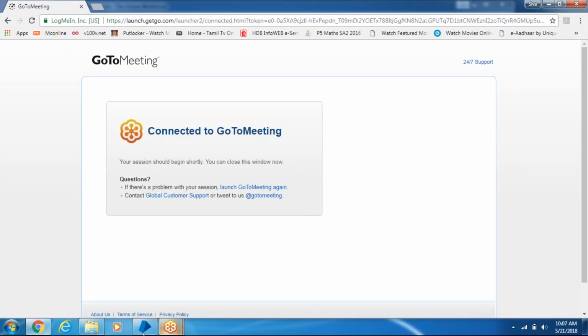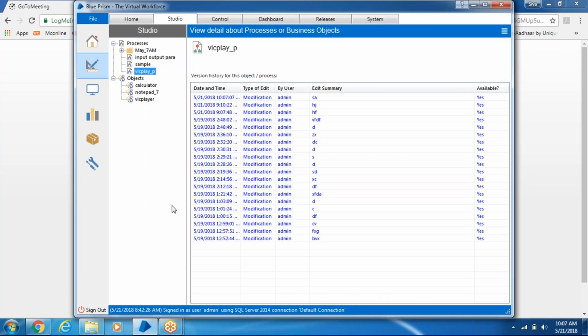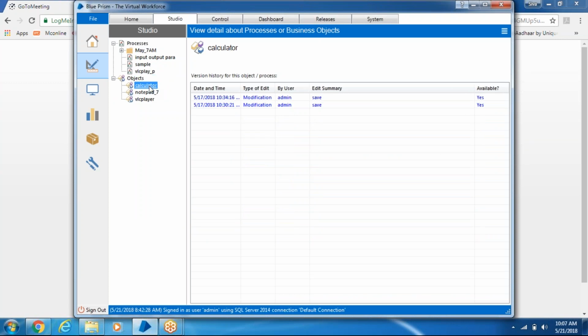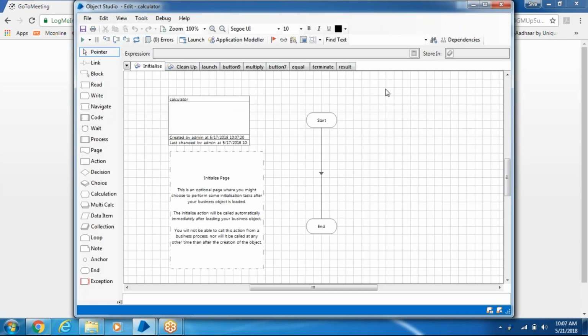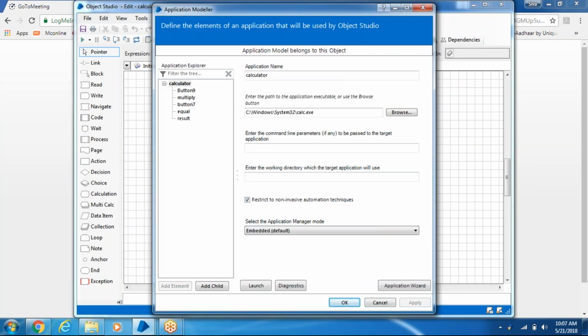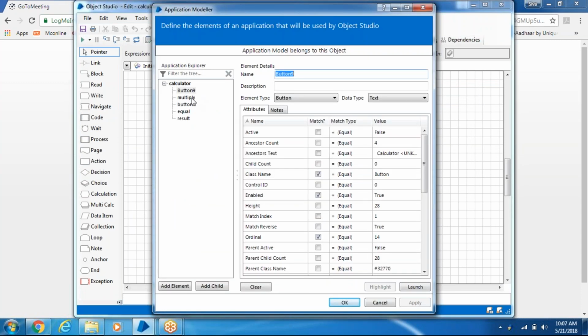Okay. So we worked with a calculator, right? Double click on the calculator application. When we are working with the application, observe this: button 9, multiply, button 7, then equal, and then result.